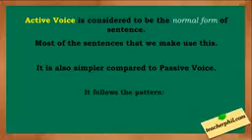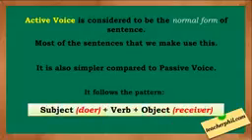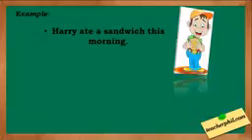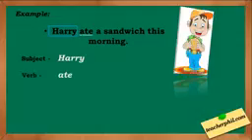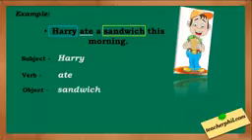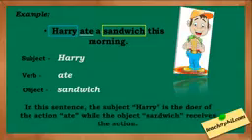Active voice follows the pattern, subject or the doer of the action, plus the verb, plus the object which is also the receiver. Example: Harry ate a sandwich this morning. The subject here is Harry. Our verb is ate. Our object is sandwich. In this sentence, the subject Harry is the doer of the action, while the object sandwich receives the action.